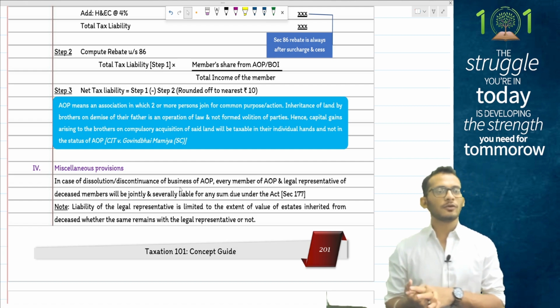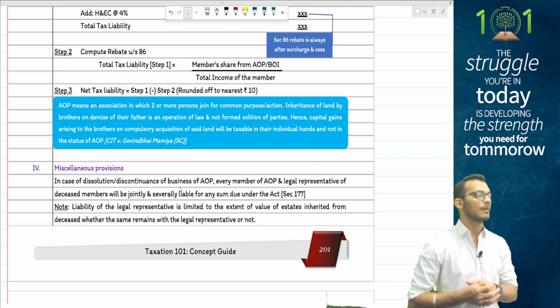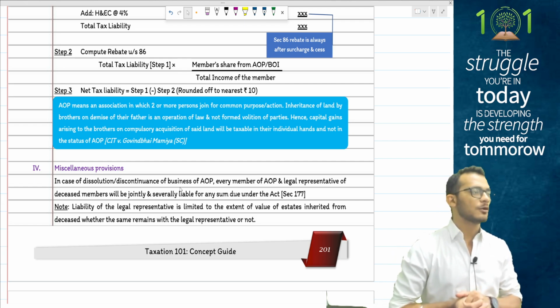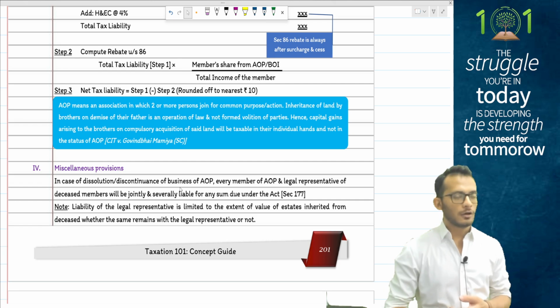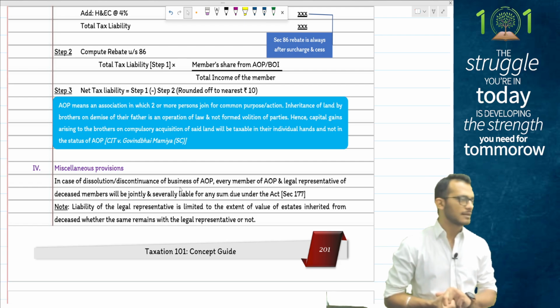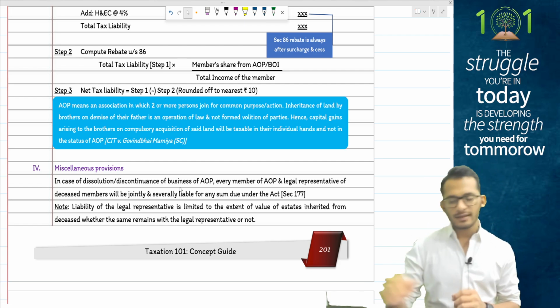For something to be established as an AOP or BOI, we should have a common intention to make profits, or it should be forced by the law. Just because you are forced by someone else to bring it on, that does not make it an AOP or a BOI. Clear? Yes, great.